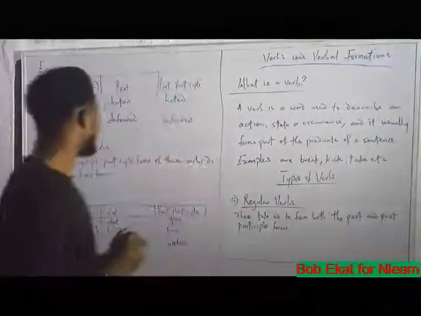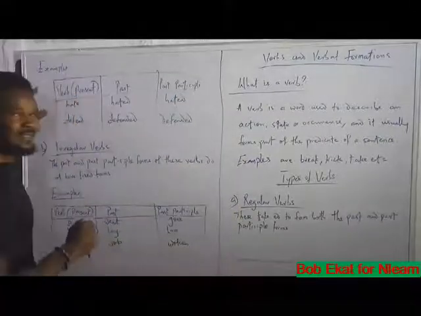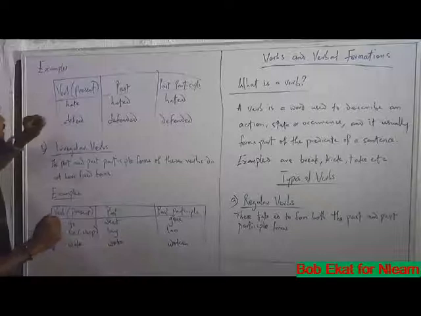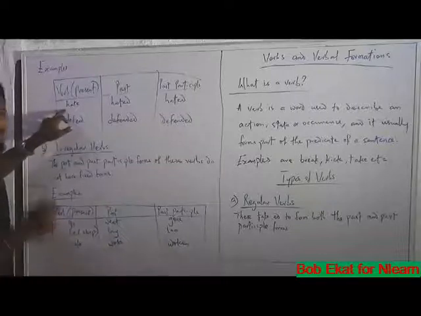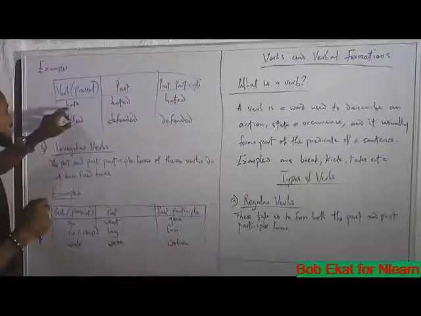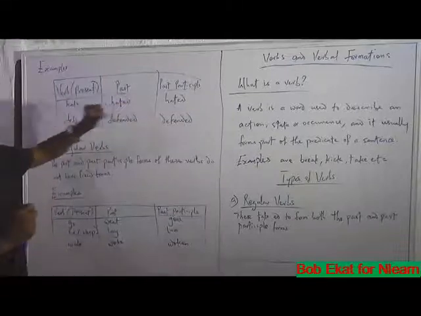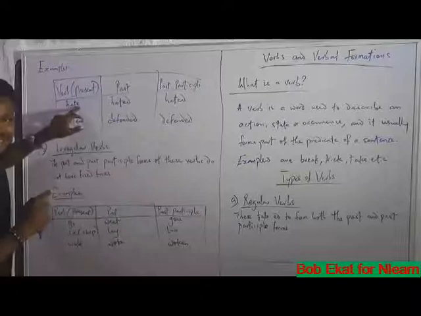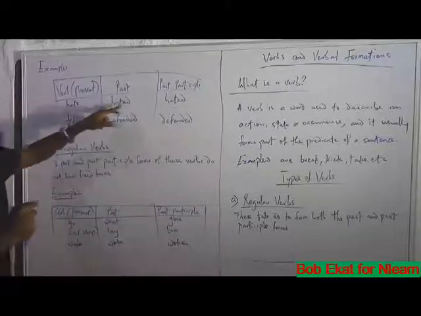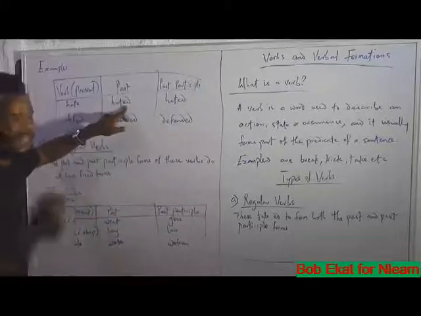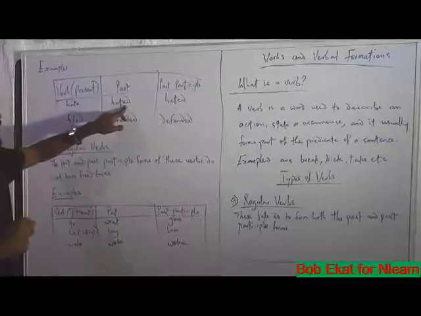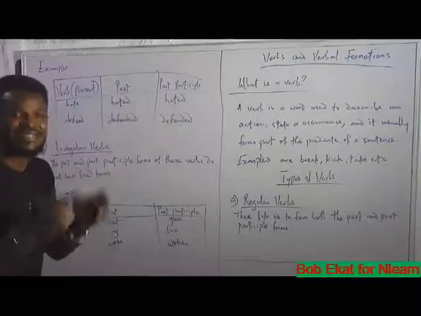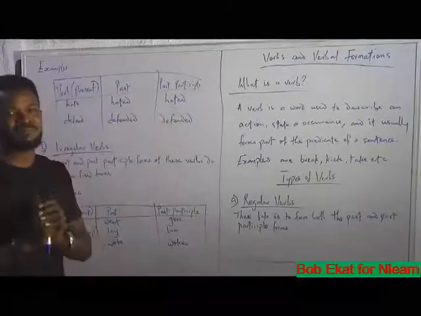And the examples are these. These are examples of regular verbs. You can see here, we have the word hate. To convert this hate to the past form, you only need to add d because it has an e already. So hate becomes hated to become past, and it also remains as hated to achieve its past participle form.